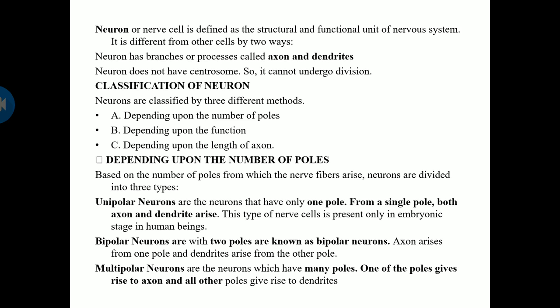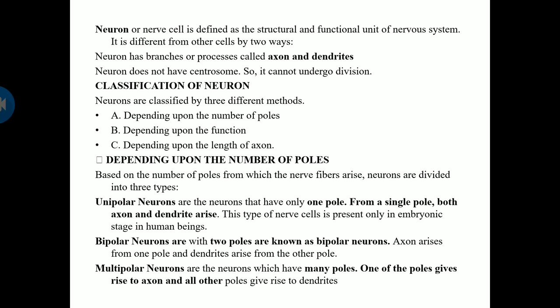So, classification of neurons. Neurons can be classified depending on the following methods: depending on the number of poles, depending on the function, and depending on the length of the axons. Coming to the number of poles, based on the number of poles from which the nerve fibers arise, neurons can be divided into three types: unipolar, bipolar, and multipolar neurons. Unipolar neurons have only one pole. From a single pole, both the axon and dendrites arise. This type of nerve cell is present only in the embryonic stage in human beings.